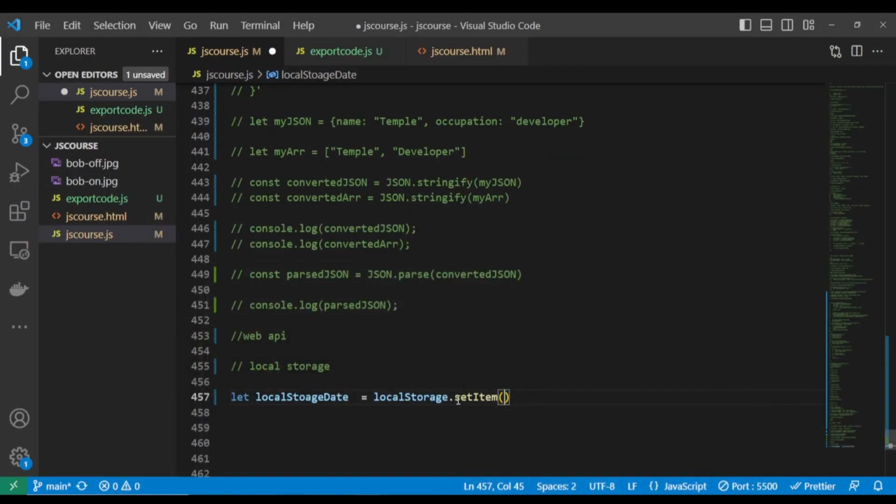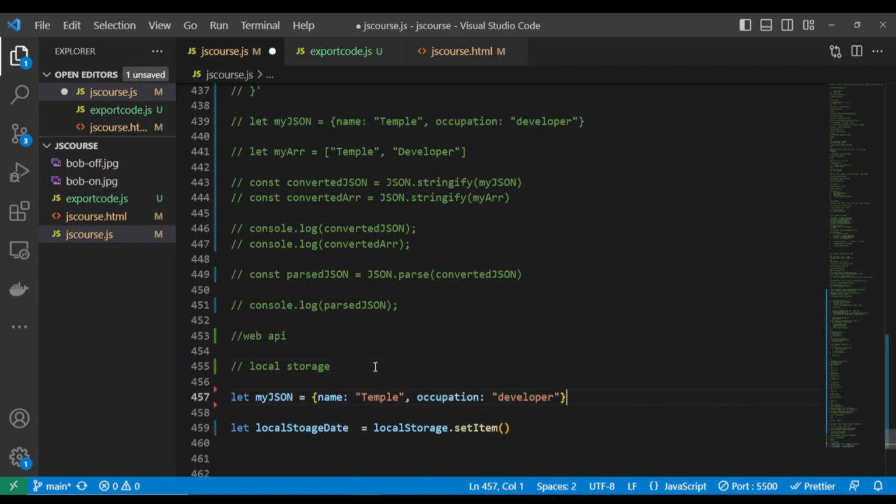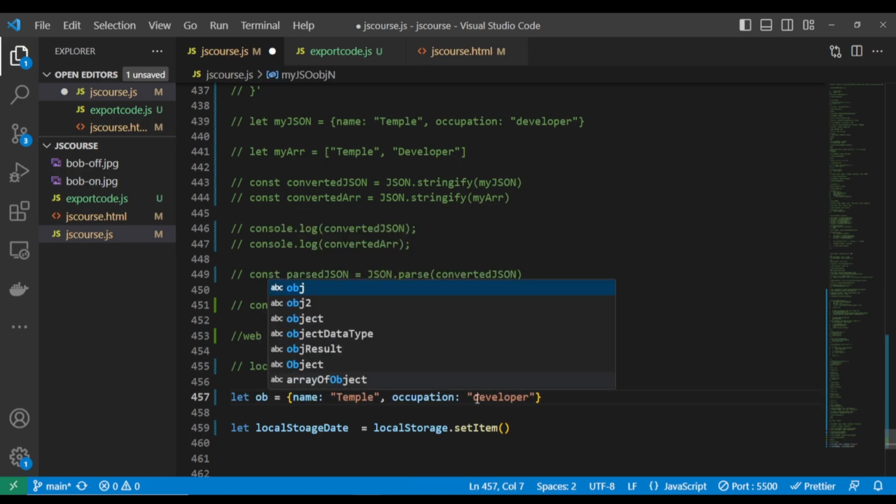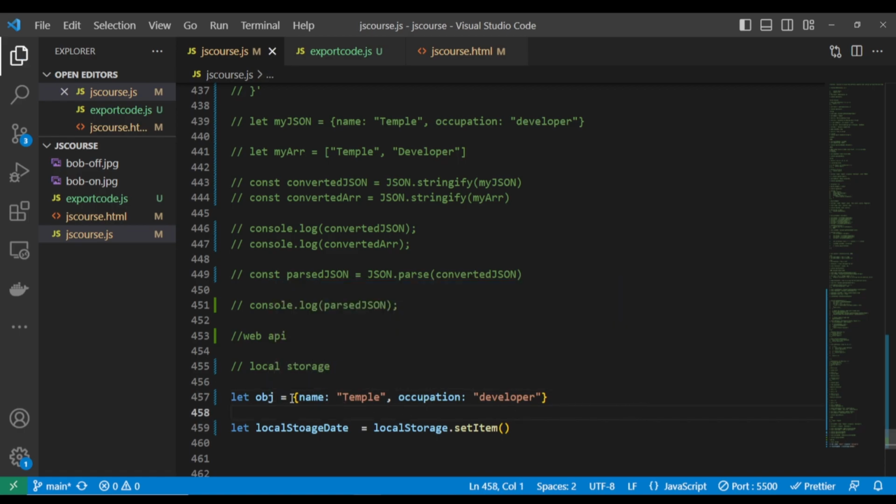If I store this data here, this localStorage.setItem accepts two parameters. The first parameter is the key. That is the name that you want to use to store the data in your local storage, and the second one is the data you actually want to store. So now let's write a simple data here. Let's copy this object. Let's call it obj. So now this is an object. Remember, if you want to store your data in your local storage, you have to also convert it into a string, and you can do that with the help of the JSON.stringify.